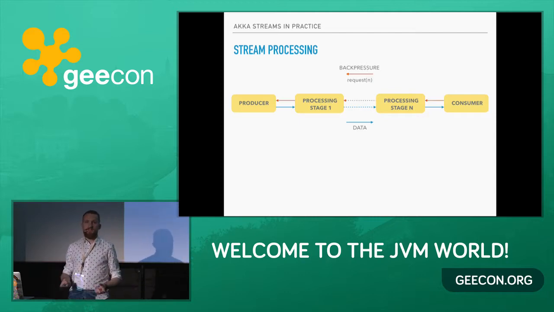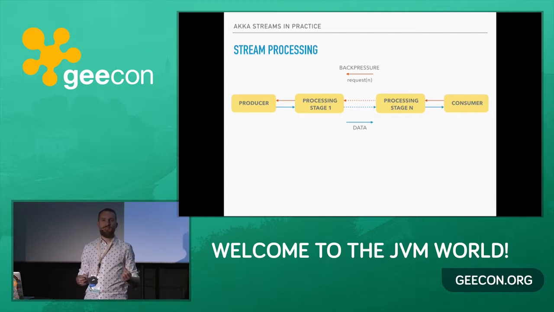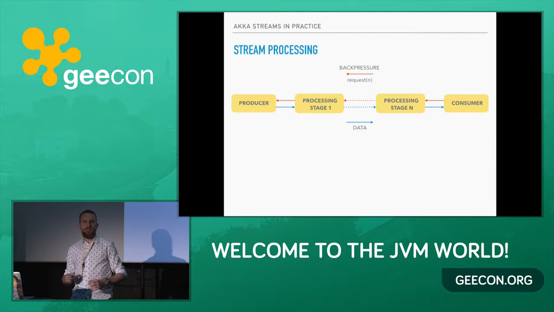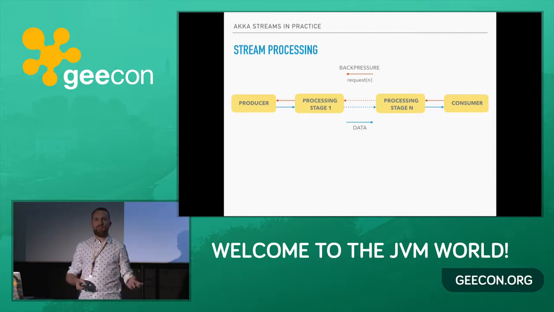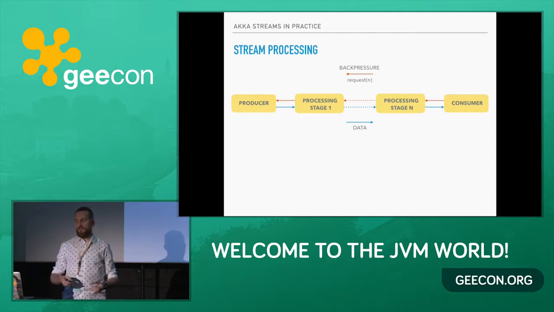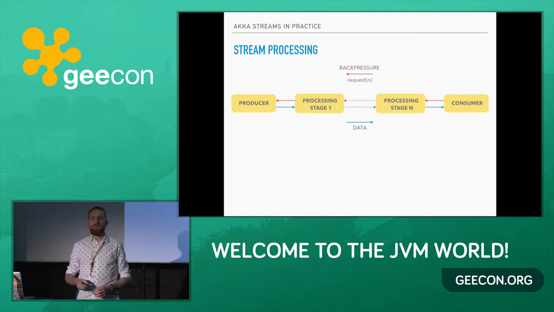So there is another kind of data flowing, let's say, in the opposite direction of the stream. And backpressure is basically about the consumer signaling the producer how much data it can consume. So basically, the producer can never send more data than the consumer has actually requested. And this is a simple way to guarantee that the consumer is never flooded with data. So this is the main difference between normal stream processing and the Reactive Streams approach.